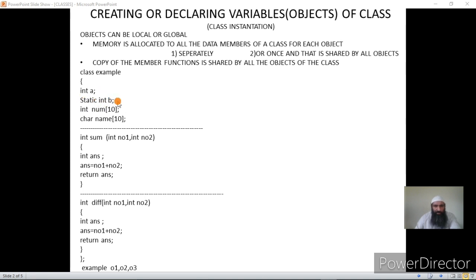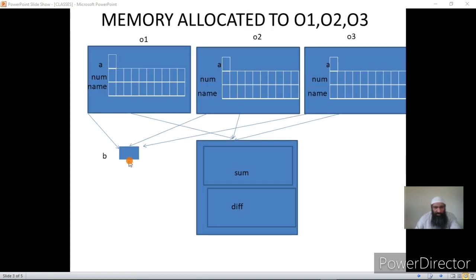If you see the memory representation, for B a single copy is created, only once, since it's static data. Whether you declare an array as static, or an integer, character, float or double as static, only one copy will be created and all the objects will be using this copy.